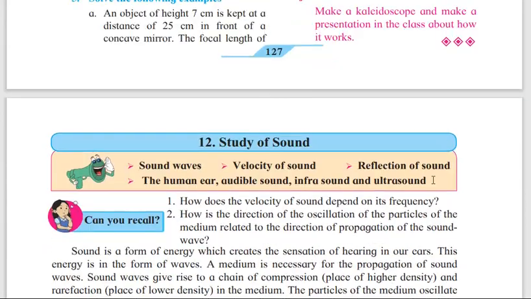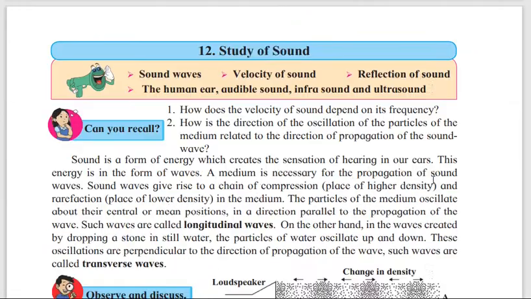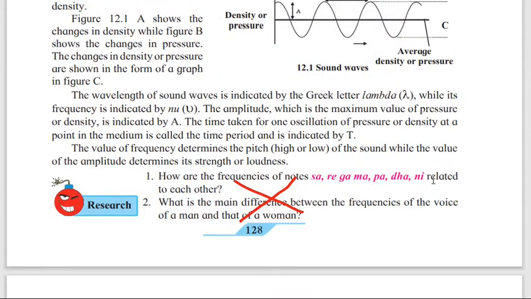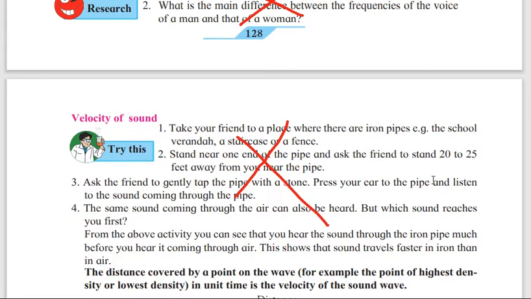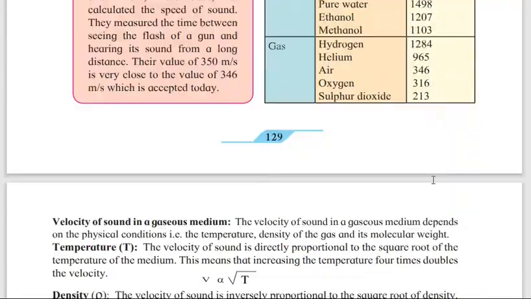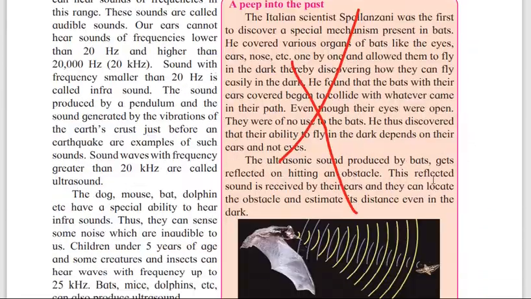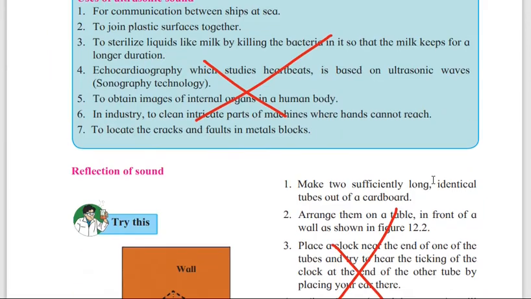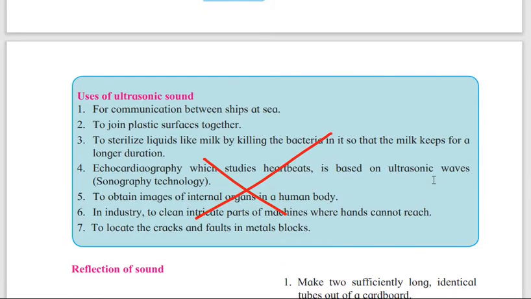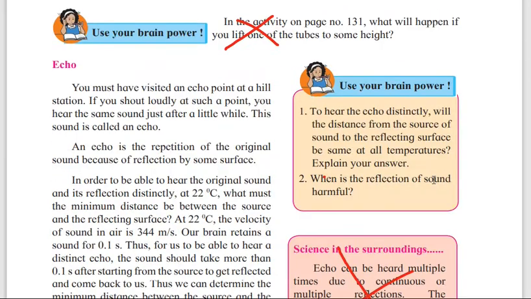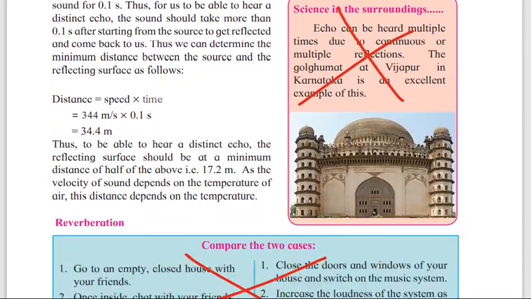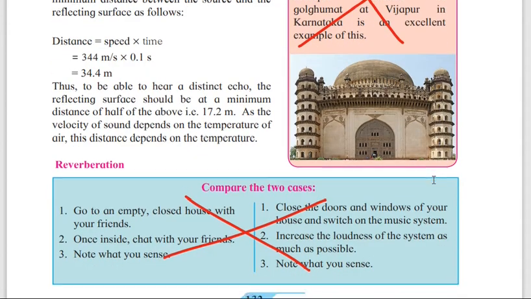Now we'll go to the chapter that is study of sound. Study of sound again. 128, research is not there. 129 again, try this has been cancelled. 130, a peep in the past is not there. Then here use of ultrasonic sound and reflection of sound is not there. Page number 131. Page number 132, use your brain power is not there, and science in the surrounding is not there. Compare the two cases.